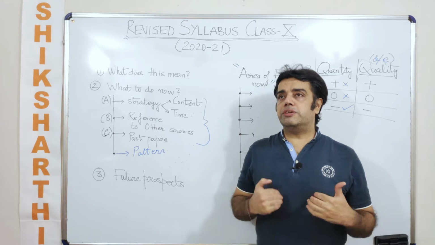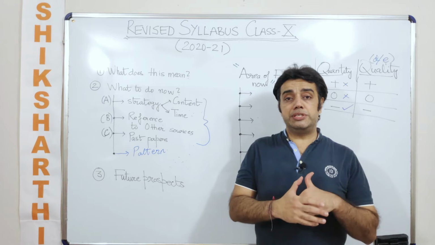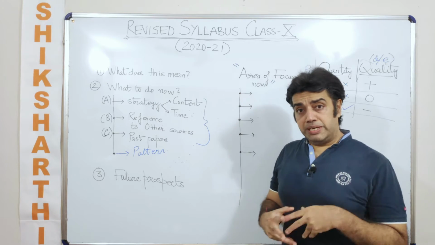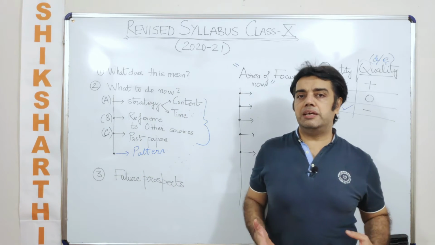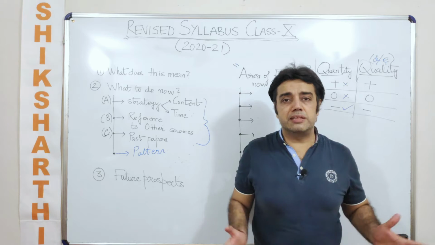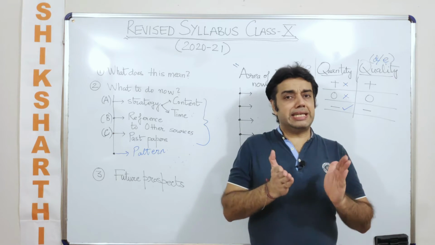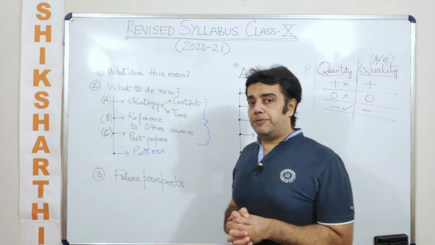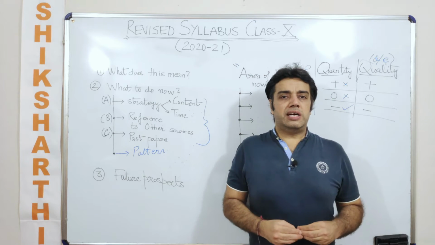For a student like me, if somebody tells me that Euclid's division lemma has been removed, does it make any difference? Does it impact my learning? It does not, because this is something that I have already done, not only in class 10th, but also in class 9th, talking from the perspective of a student. Now, what if somebody tells me that this topic is not going to come and now I am relaxed?